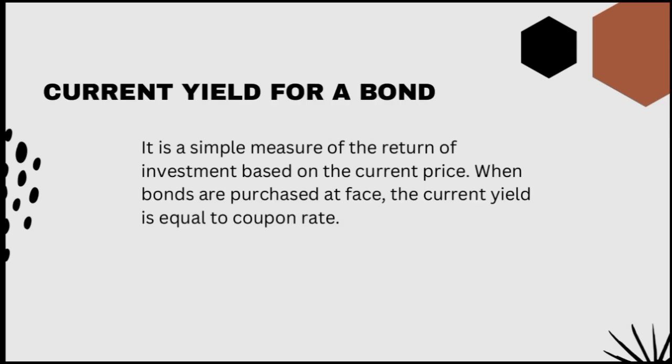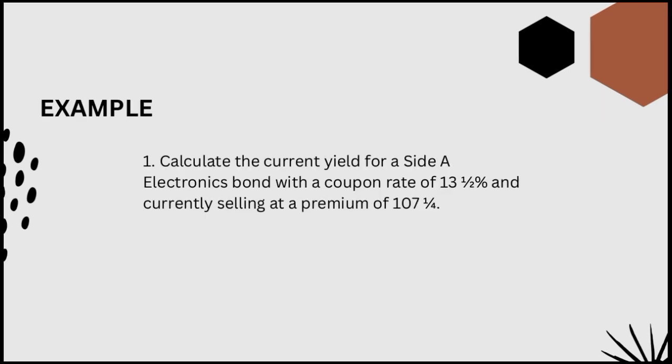So let's proceed to the current yield for a bond. It is a simple measure of the return of investment based on the current price. When bonds are purchased at face, the current yield is equal to coupon rate. So let's proceed to the example. Calculate the current yield for a side A electronics bond with a coupon rate of 13 1/2% and currently selling at a premium of 107 1/4%.